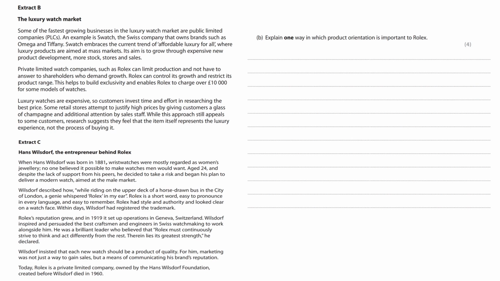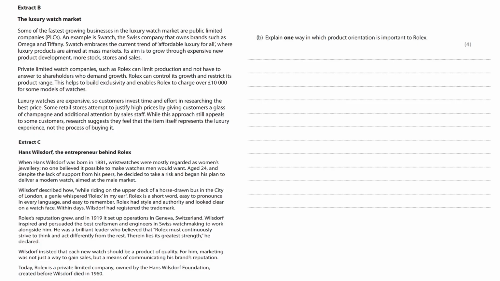Extract C, Hans Wilsdorf, the entrepreneur behind Rolex. When Hans Wilsdorf was born in 1881, wristwatches were mostly regarded as women's jewelry. No one believed it possible to make watches men would want. Aged 24, and despite the lack of support from his peers, he decided to take a risk and began his plan to deliver a modern watch aimed at the male market.